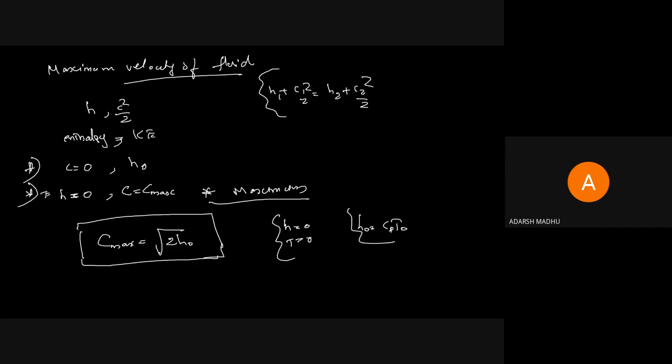When we apply that in c max, we get another equation: c max equals root 2 cp t naught, since h naught equals cp t naught.